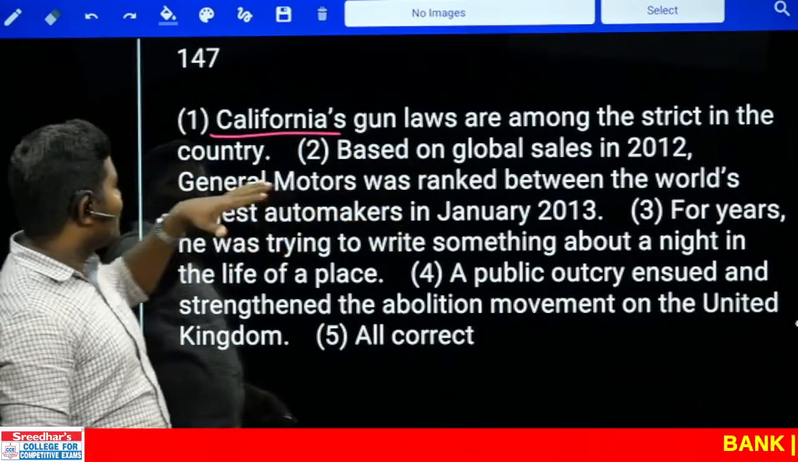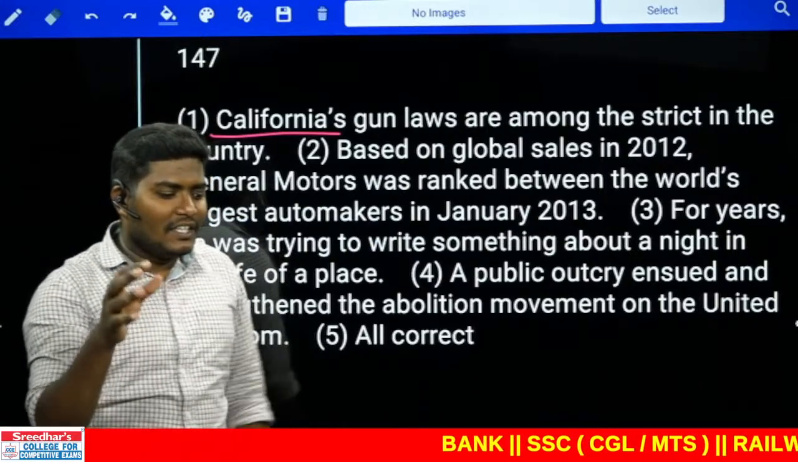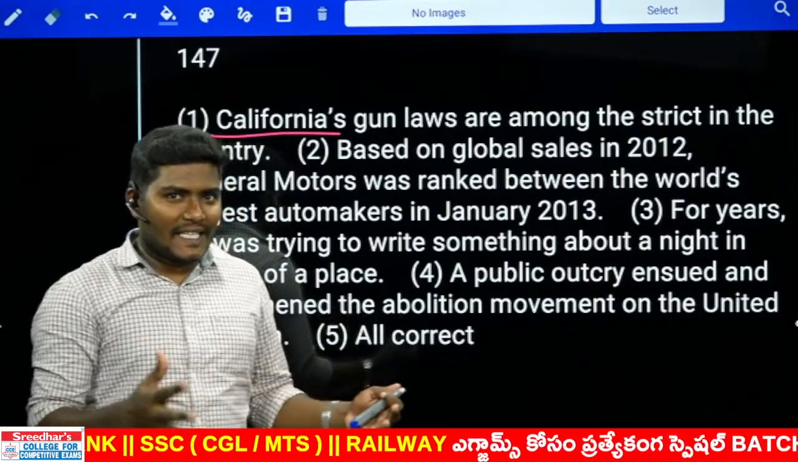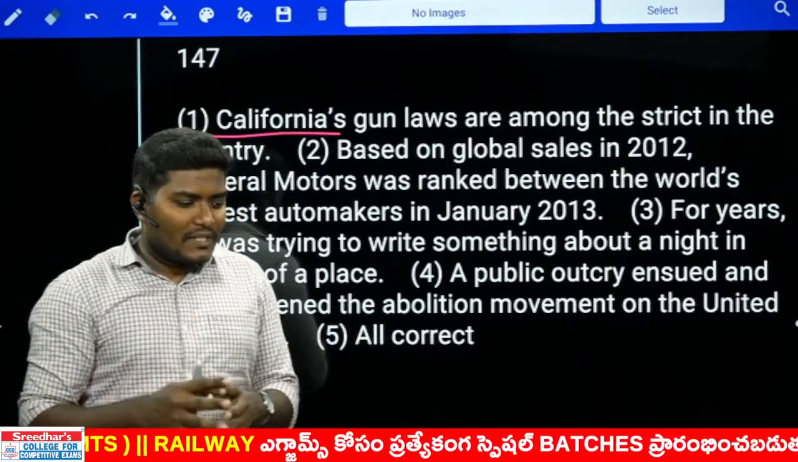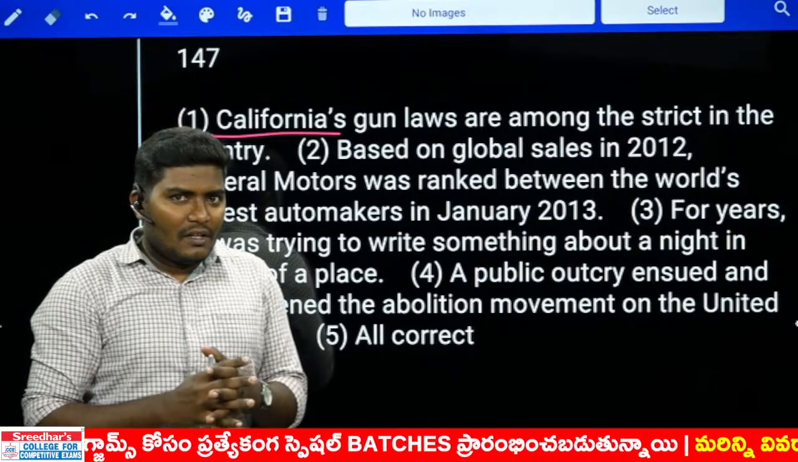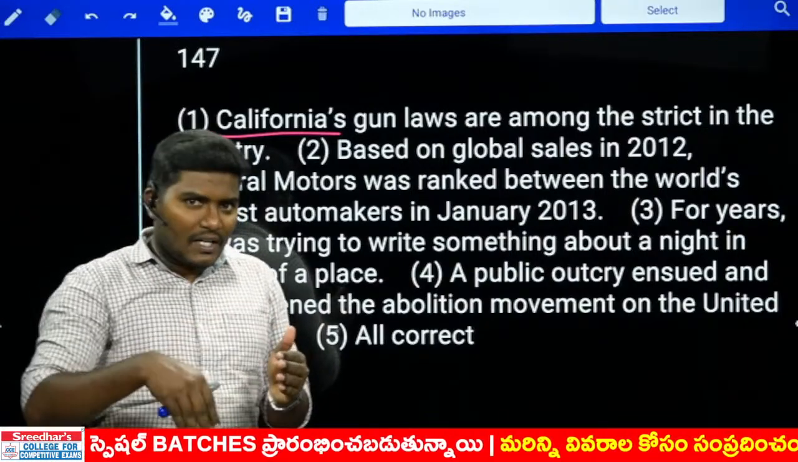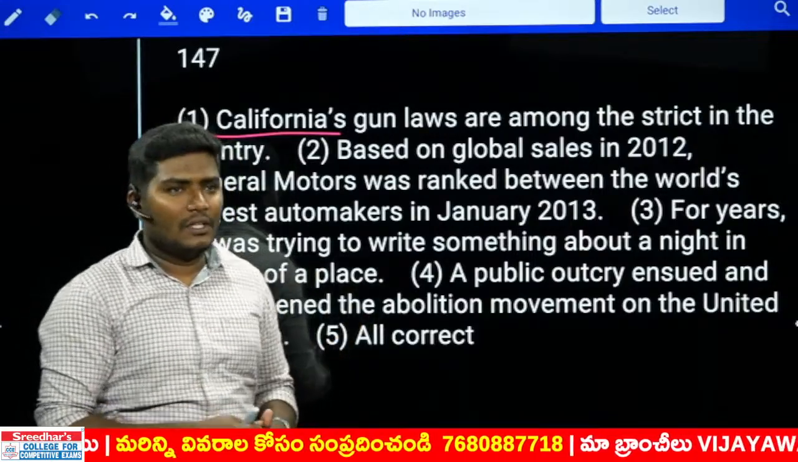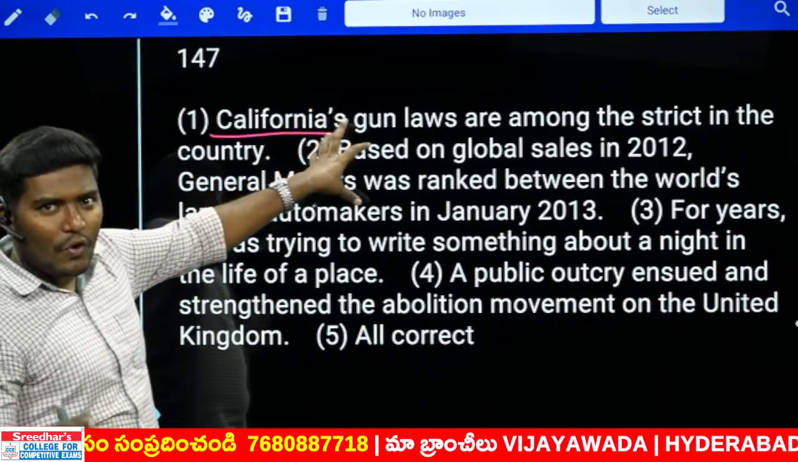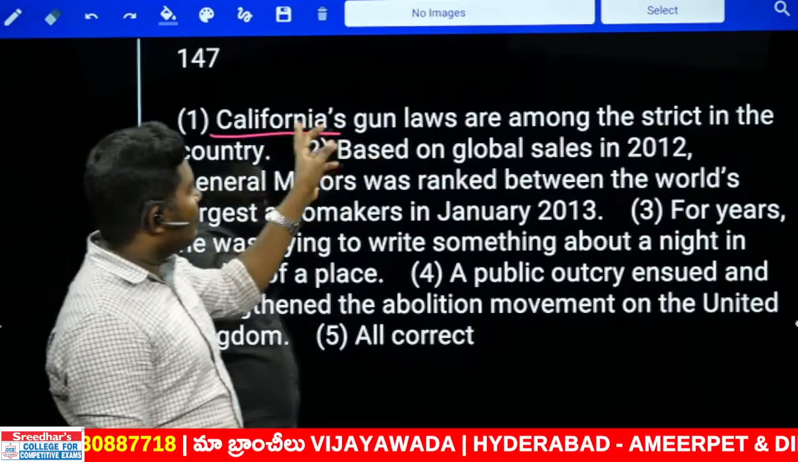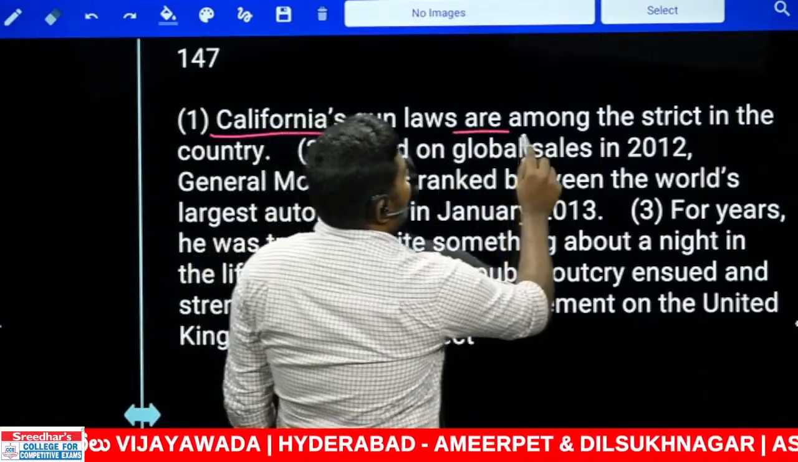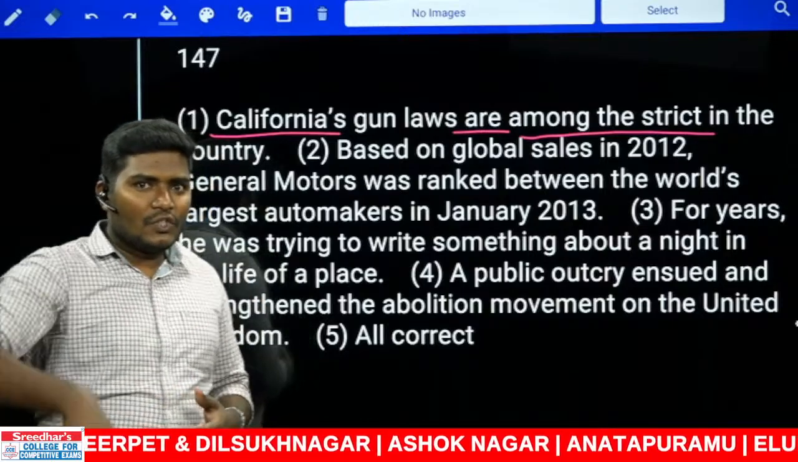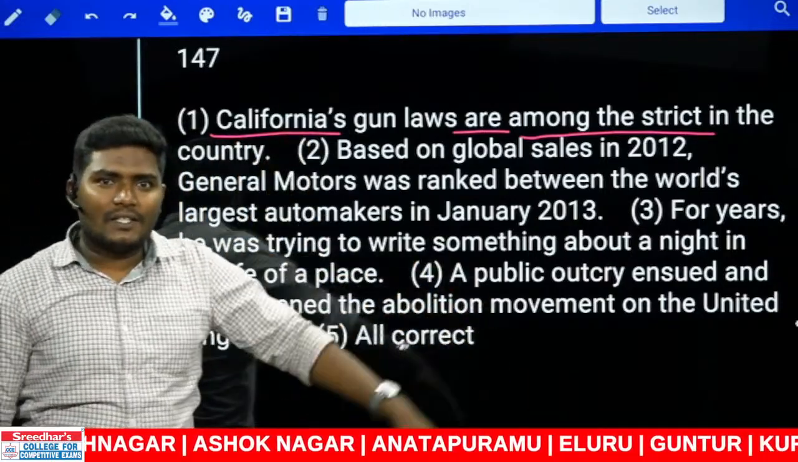California's gun laws are among the strict in the country. Now in USA, what happens is, in India, we don't have separate laws for each state. But in USA, each state has a combination of country laws. There is a law, but each state has different amendments, different laws. So California, one of the states of America, has gun laws among the strict in the country. There are many other states which have strict rules. Out of all of them, California is also one of the states which has strict laws.